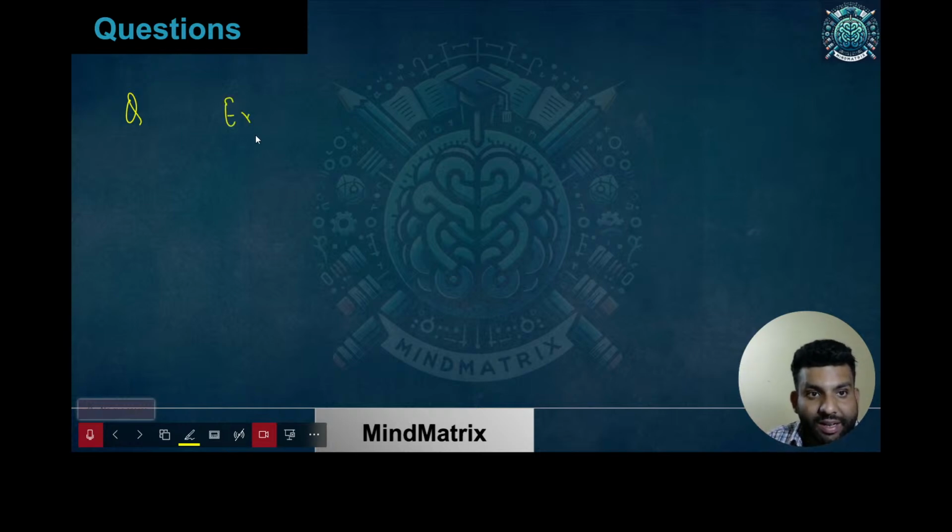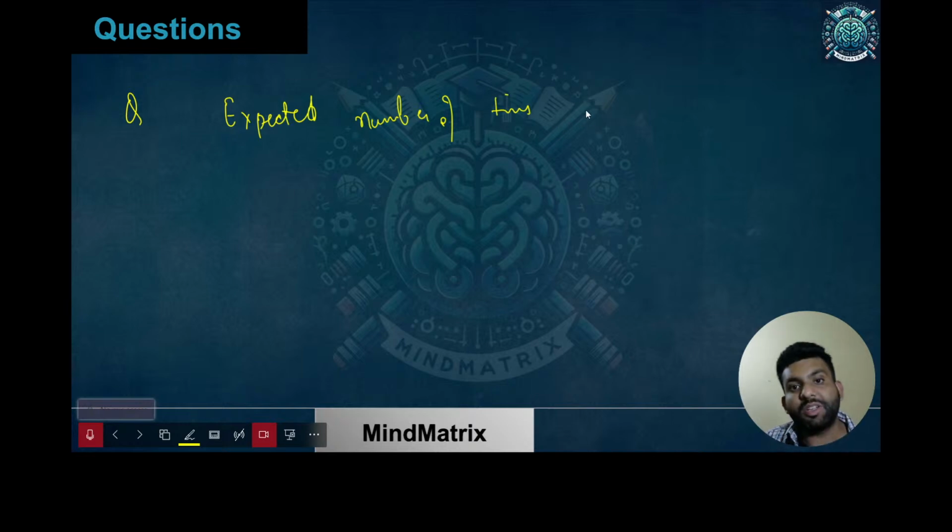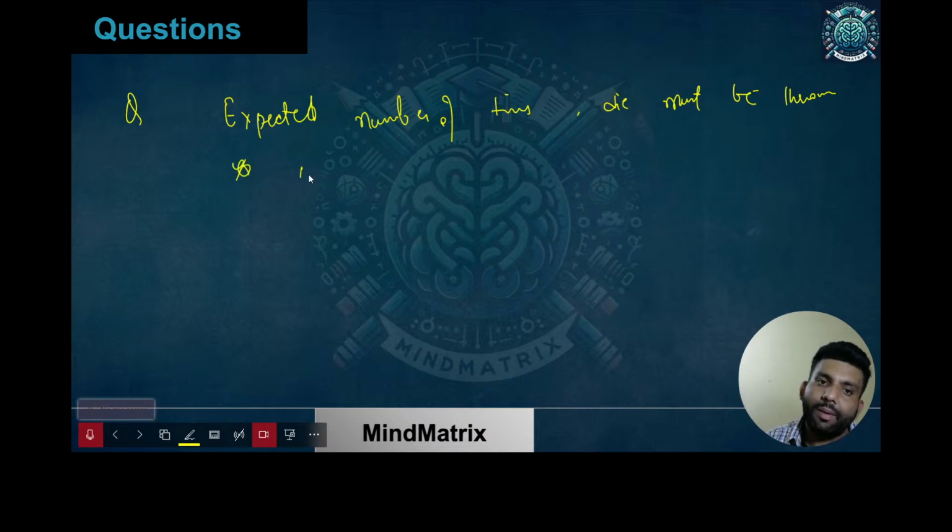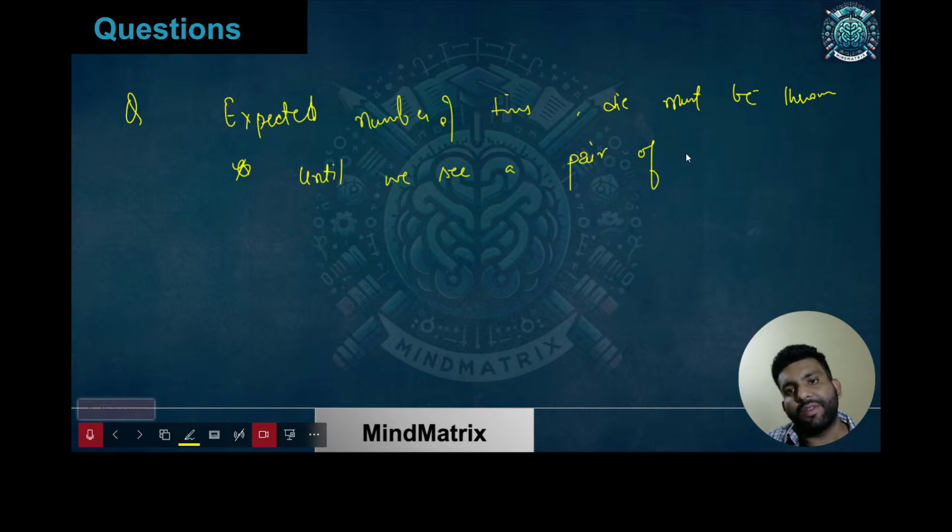We are asked the expected number of times the die must be thrown until we see a pair of even numbers. So this is going to be like this.